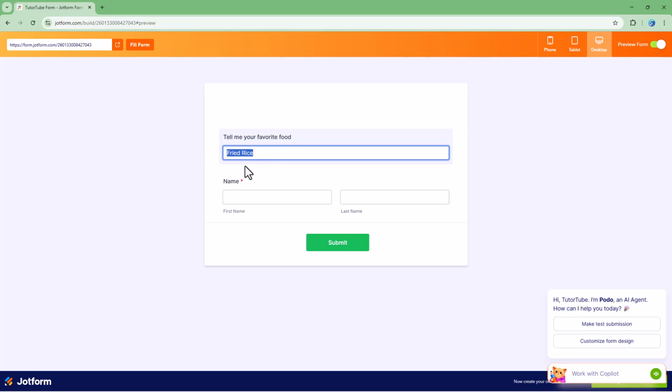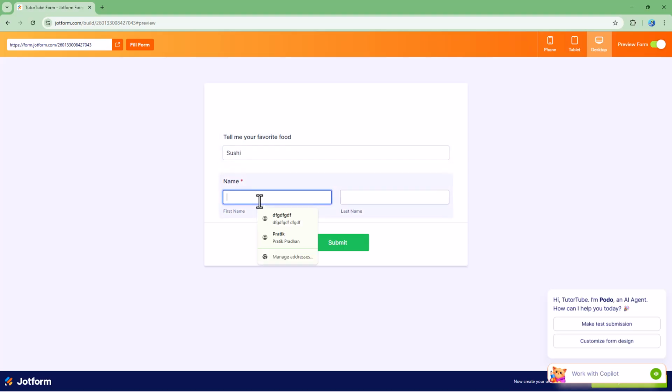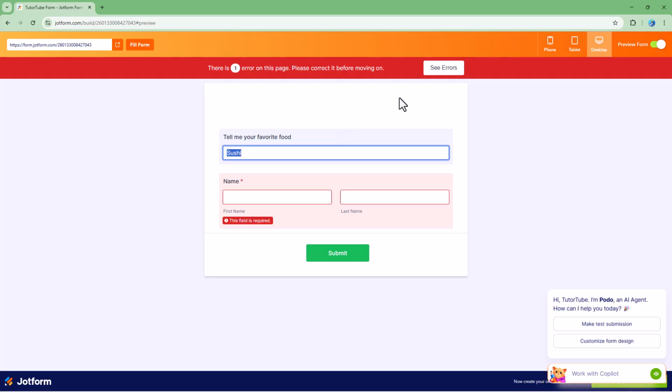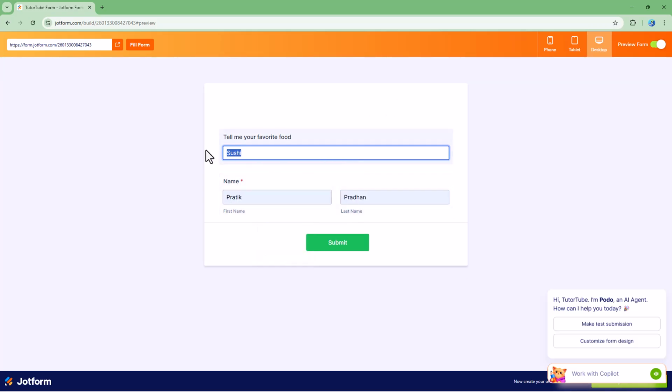I can go and add in something else. Let's say, for example, I'm going to say sushi right here. You can enter that as well, but it is not a part of the autocomplete right here. So let me just go and add it. So you can add in certain things, but if you want autocomplete, you can define it by utilizing the autocomplete widget inside of Jotform, just like this.